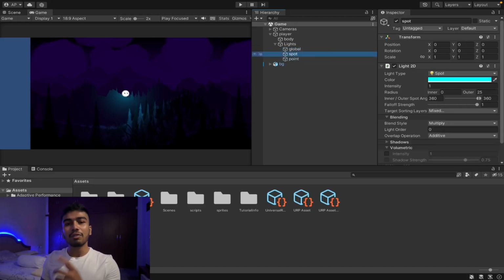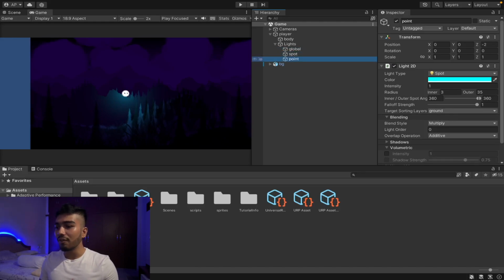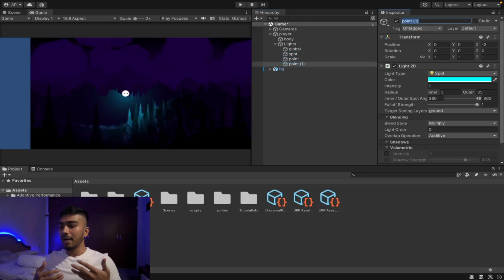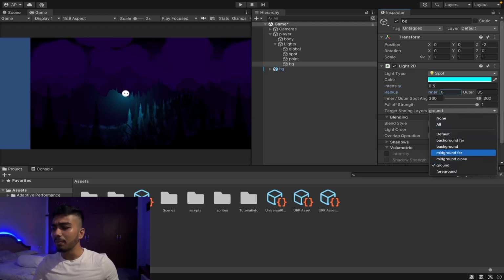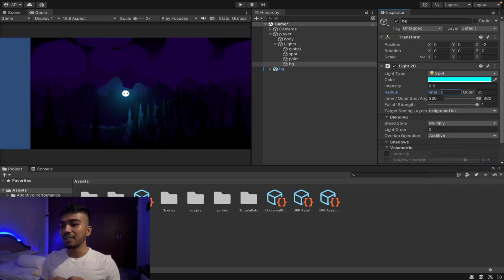So I'm going to create one more BG light which is going to affect a layer even further back. This is going to have a little bit lower intensity, and it is going to target the mid ground far layer only. So I'm going to bring down the intensity a little bit more so that it just affects the area and isn't clearly visible. Okay, so all four lights are ready. The player lights are ready, what I mean to say.